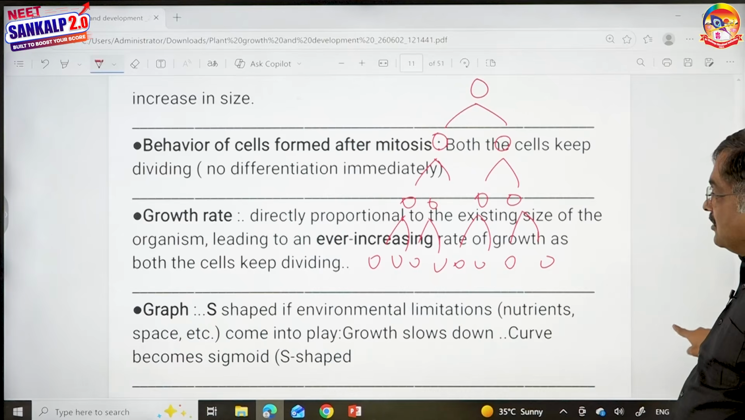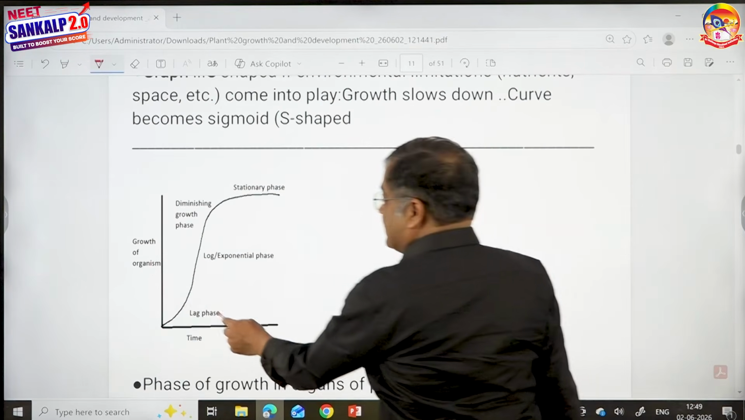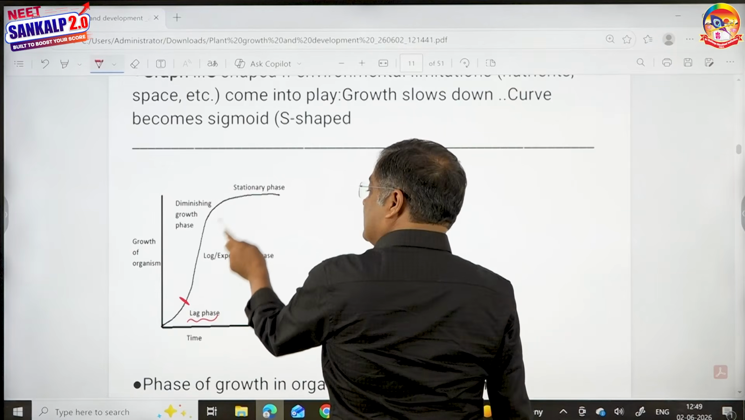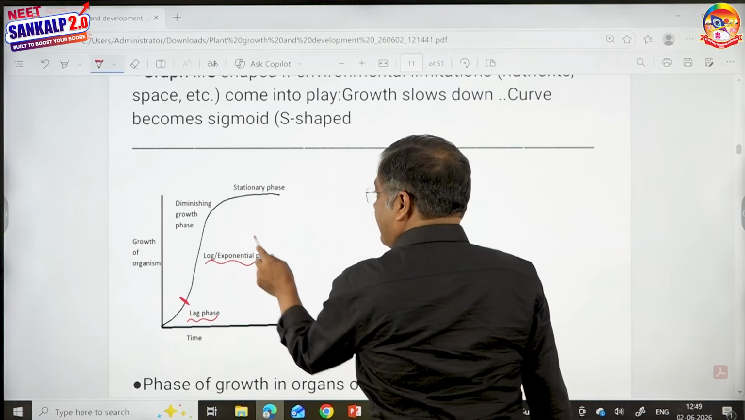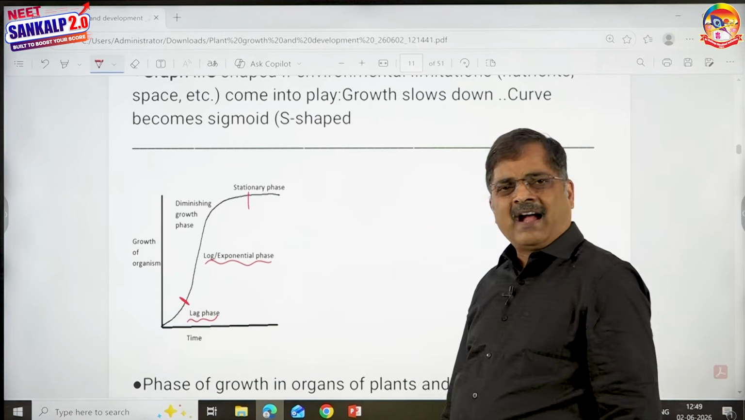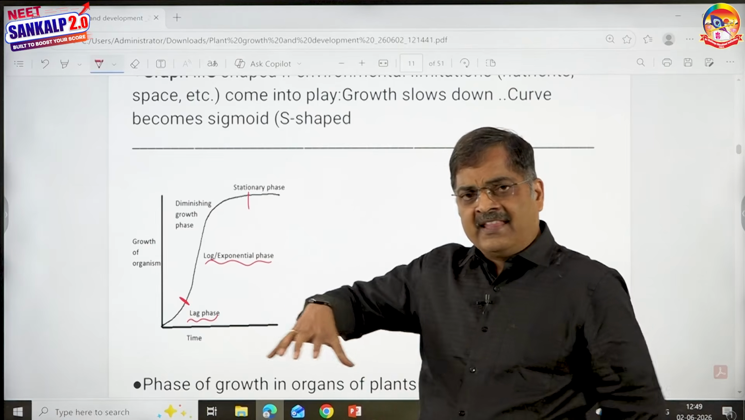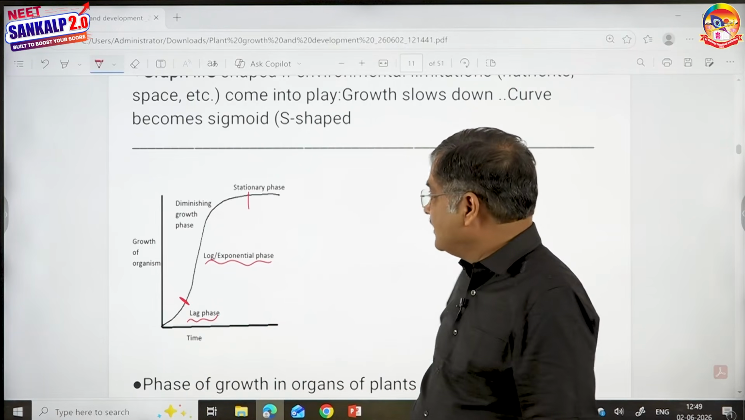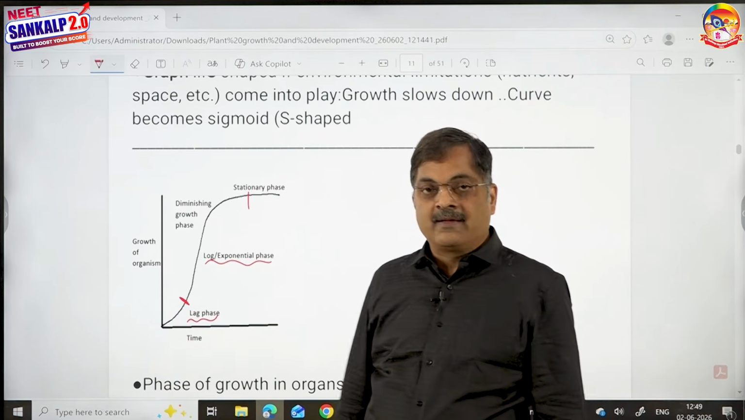All right, so the shape of the curve is a sigmoid curve. Initially the number of cells is less, therefore you see a lag phase. Then suddenly all the cells are dividing, and it is said to be the log or exponential phase. But after a sufficient number of cells have formed, because of nutrient deficiency, the conditions are not viable for the cells to grow further, then it reaches a stationary phase. This entire curve is said to be a sigmoid curve.